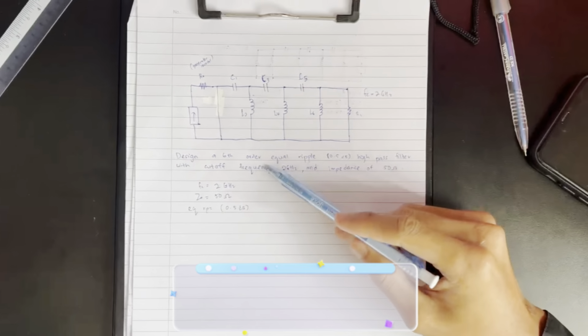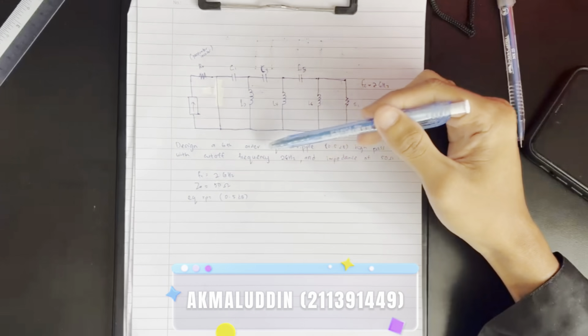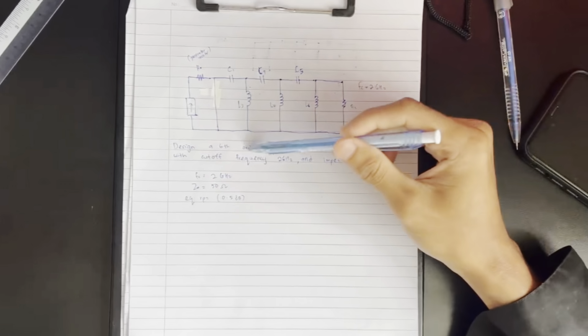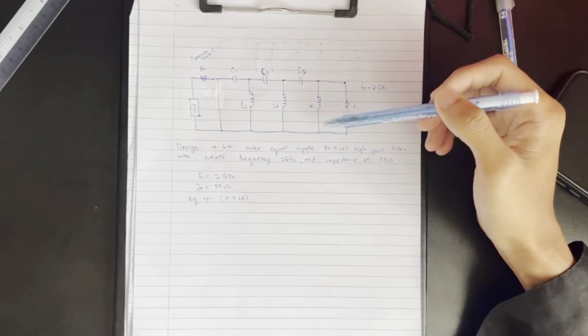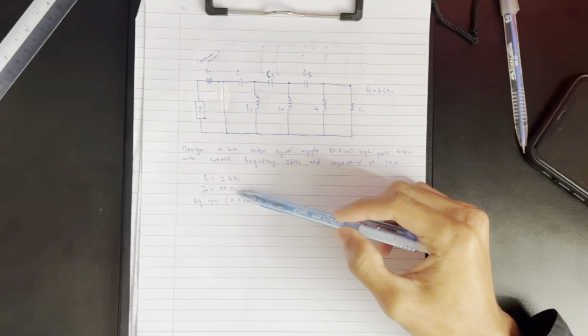Design a 6-order equal ripple 0.5 dB high pass filter with cutoff frequency 2 GHz and impedance of 50 ohm. Okay, based on this question, they already give the information: frequency 2 GHz, Z0 equal to 50 ohm, and equal ripple 0.5 dB.